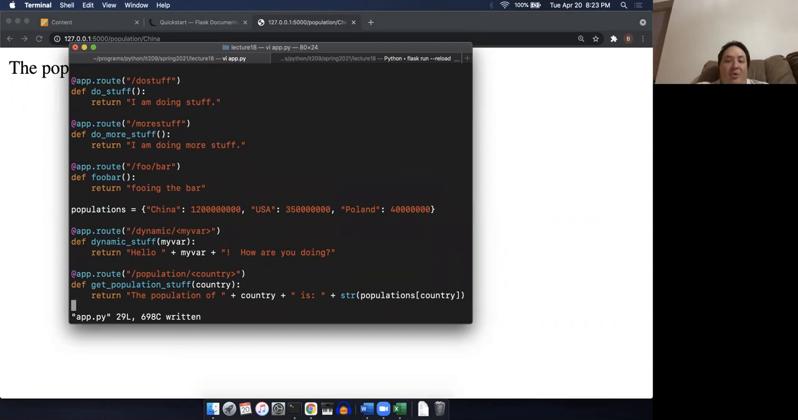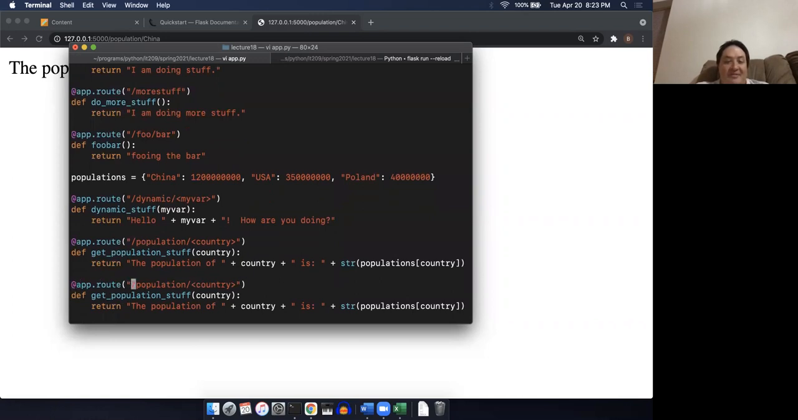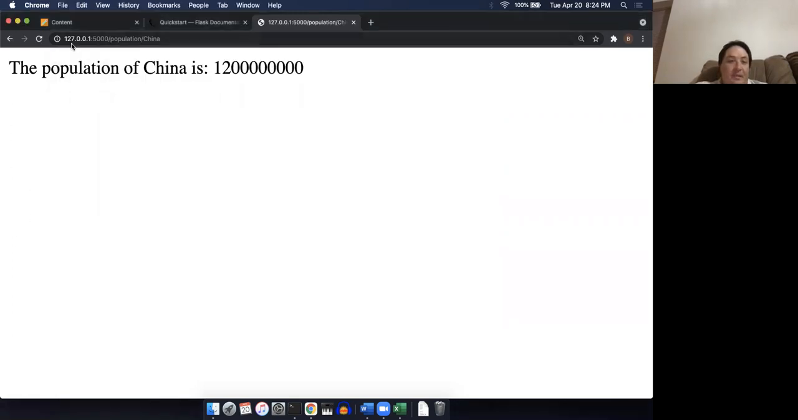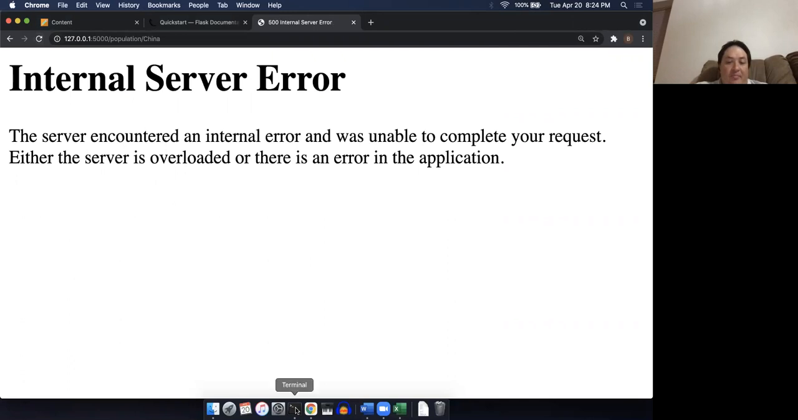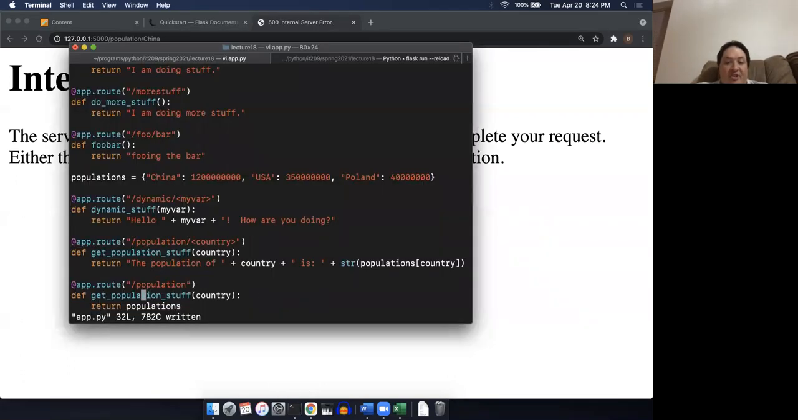Now, one of the things I want to point out too is that you don't just have to return strings. I can return other things as well. For example, let me define another route where it's just population with nothing else, without a country. In that case, I'm just going to return my populations dictionary. So watch this. If I reload this, ooh, I keep forgetting to rename my function.